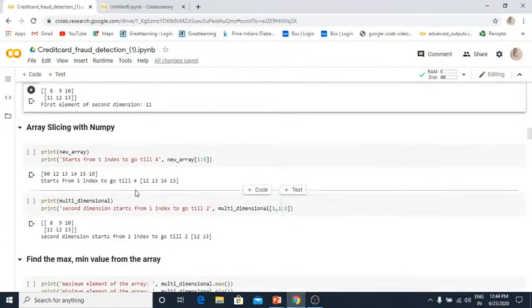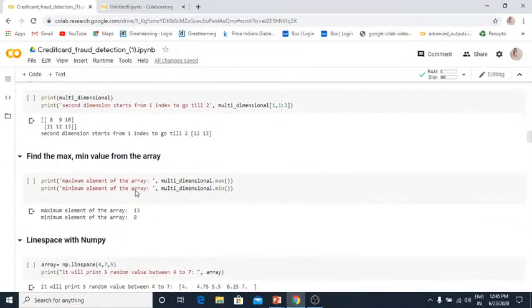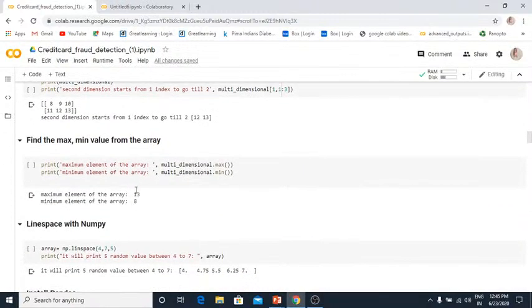And array slicing, the same thing we saw in list. It starts with 0 and if you give 5, it will go till 4. So I give 1:5, that I want to go from the second element till the fourth element, so I give 5. This is how you can use array slicing. If you want to get the max and mean value from the array, how can you do that? Using the dot max function and the dot mean function, right?